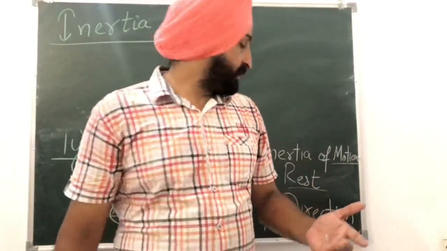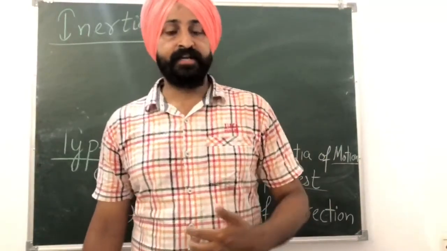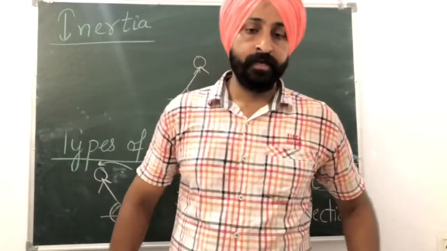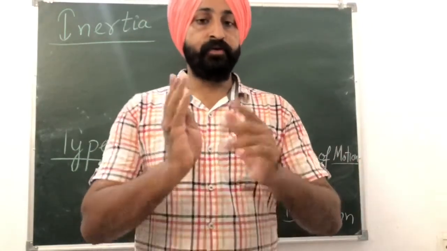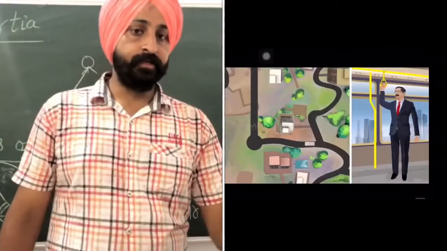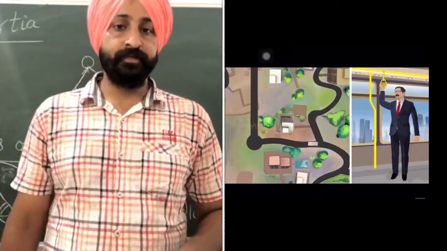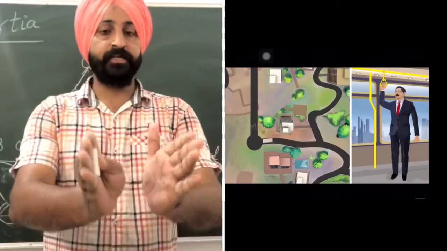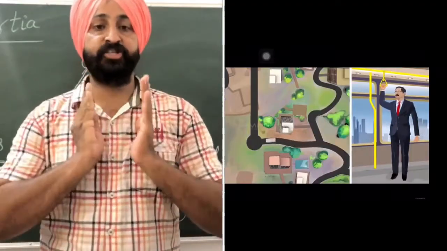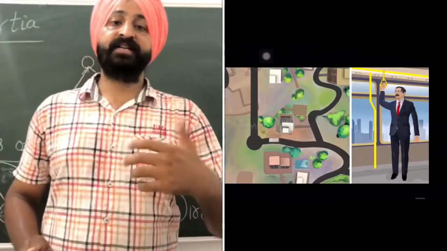So the third example comes from inertia of direction. You must have experienced it. Suppose you are sitting on a seat in a bus, and the bus is moving in a particular direction. Suppose the bus takes a sharp turn. So when the bus is taking a sharp turn, it is changing its direction. Earlier the bus was moving in one direction, so your body had a particular inertia of direction. But when the bus is taking a sharp turn, what is happening?